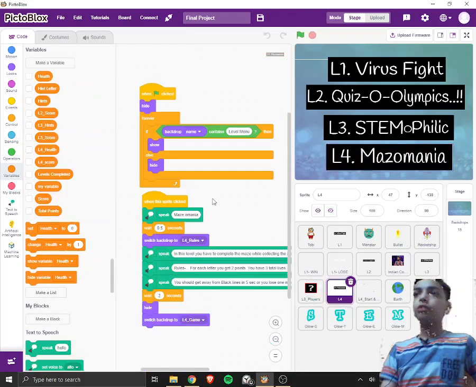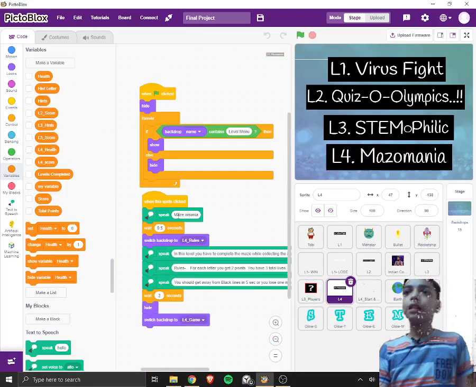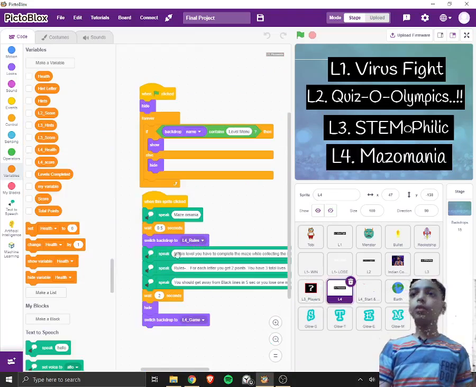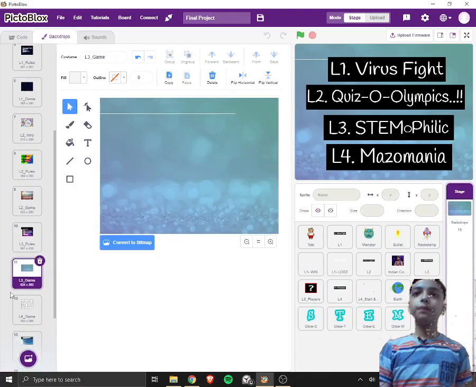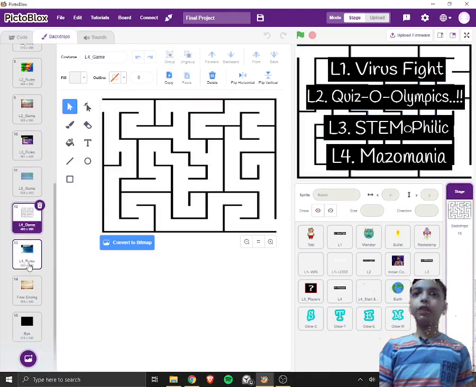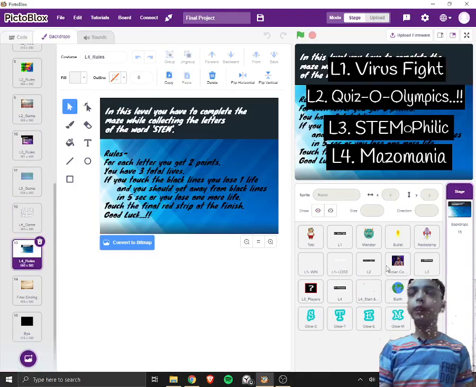So now to the fourth one, that is Mesomania. It will speak the name, and then to the rules, speak all the rules, and then to the games, and then to the L4 game backdrop. L4 game is this one, L4 rule is this one.